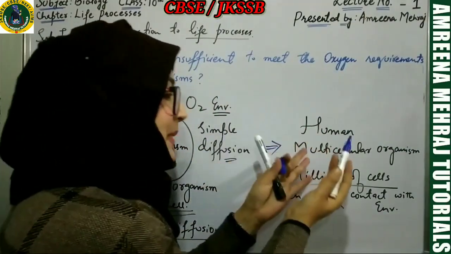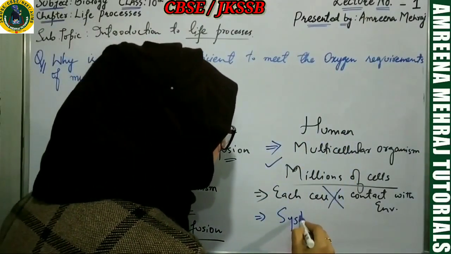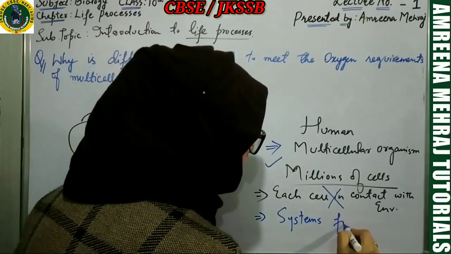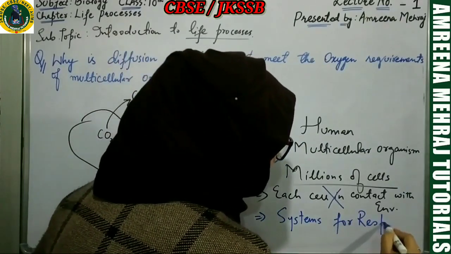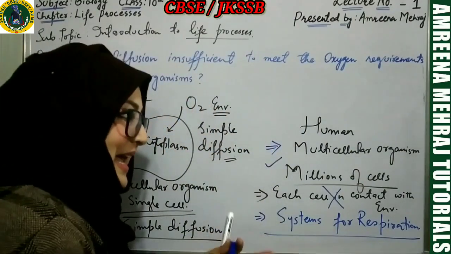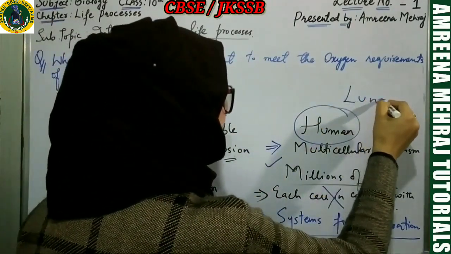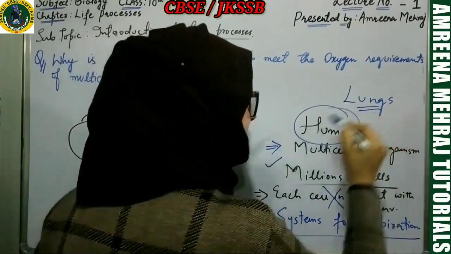That's why multicellular organisms have specific systems for the process of respiration. Okay? Like in the case of human beings, Almighty Allah has provided us lungs.